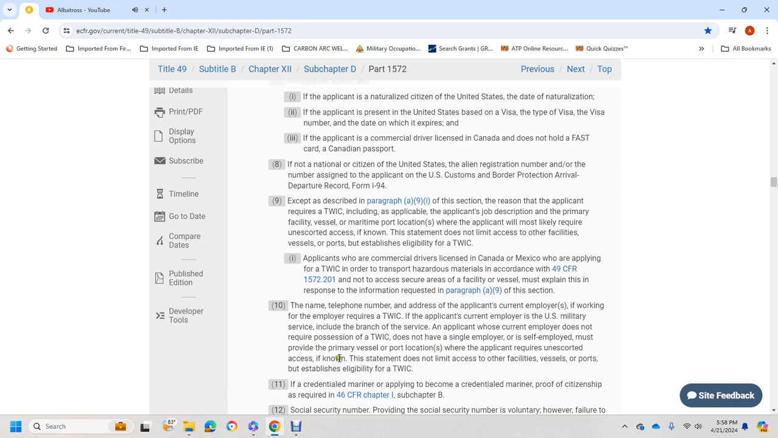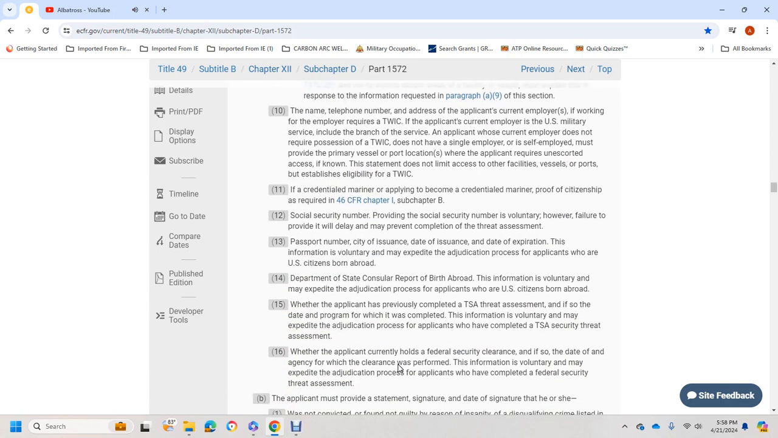Applicant requires unescorted access, if known, assuming it does not limit access to other vessels, facilities, or ports, establishing eligibility for a TWIC. If the applicant is a credentialed mariner or applying to become one, proof of the decision is required in Title 46, Chapter 1, Chapter B. Providing a Social Security number is voluntary. However, failure to provide it may delay or prevent completion of the threat assessment.